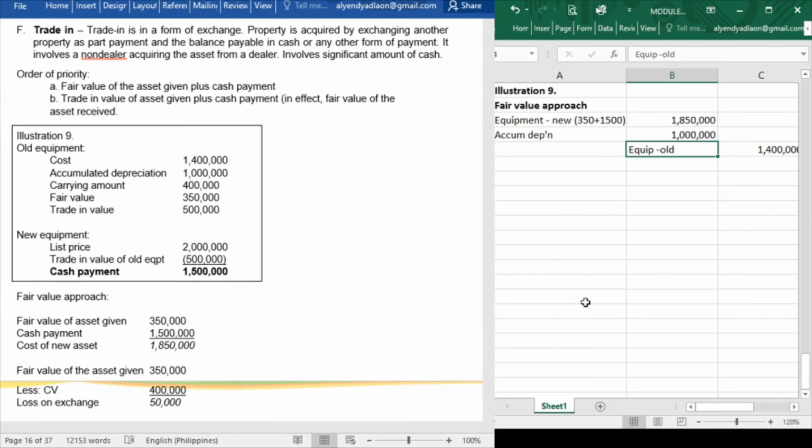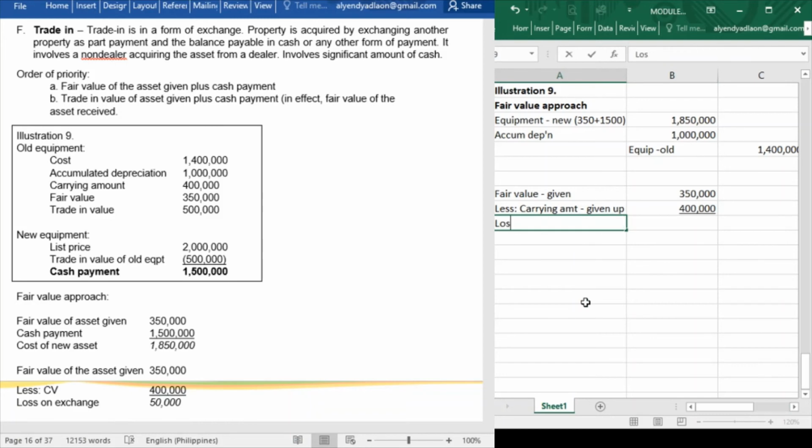Okay. Now, next is to recognize any gain or loss on exchange of the transaction. Alright, so for the gain or loss, as I have said, that should be the fair value of the asset given up less the carrying amount of the asset given up. So the fair value of the asset given up is 350,000, while the carrying amount is 1,400,000 minus 1 million, that is 400,000.